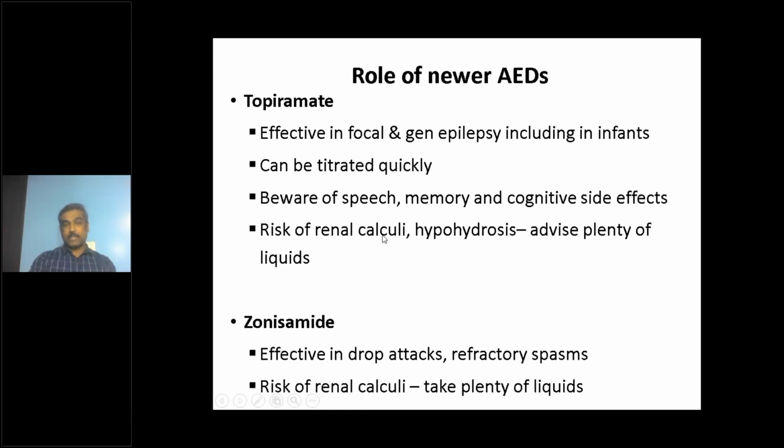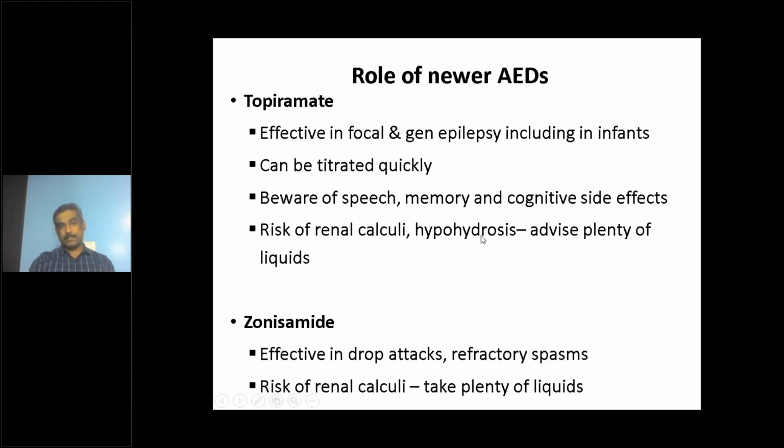The risk of renal calculi is very important. You always have to advise any patient you are starting on topiramate and zonisamide to drink a lot of liquids to avoid this renal calculi issue. The incidence of renal calculi is less than 5%, and even if it is there, it will usually be small and usually reversible after you stop the medication. We don't do routine ultrasound or any other investigation to monitor this, but this should be explained to the parents.